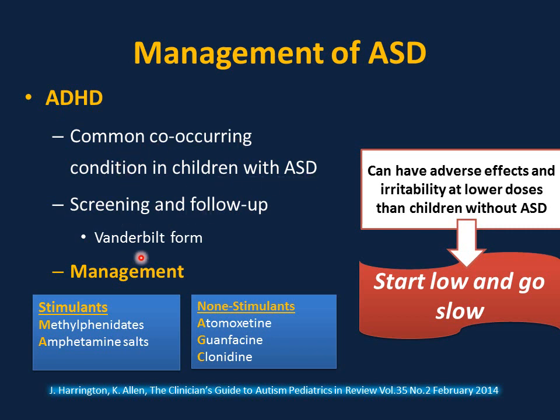Screening and follow-up using the Vanderbilt form. Management is with either stimulants or non-stimulants. Examples of stimulants: methylphenidates, amphetamine salts; non-stimulants: atomoxetine or Strattera, guanfacine or clonidine. The point I would like to make here: children with ASD can have adverse effects and irritability at lower doses than children without ASD. So in this case, start with a lower dose, start low and go slow.